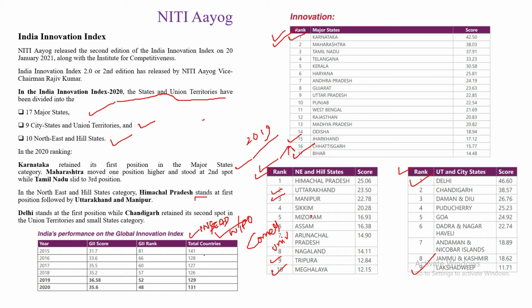I have highlighted various years, and at present, in 2020, there was participation of 131 countries, and out of that India is placed at 48th rank. So there is quite an improvement for India. Earlier it was 52 last year, that is in the 2019 report, and in 2020 it is placed at 48. Just try to remember this, and to read more about it, please visit the website.